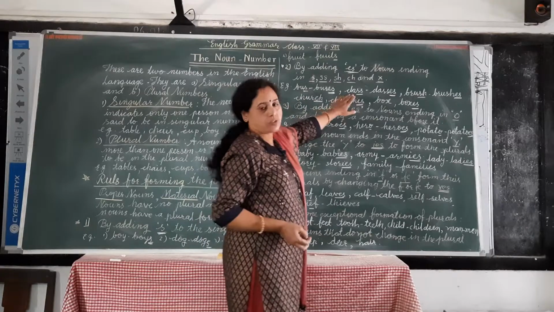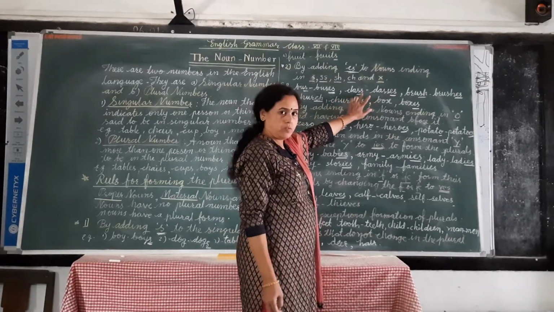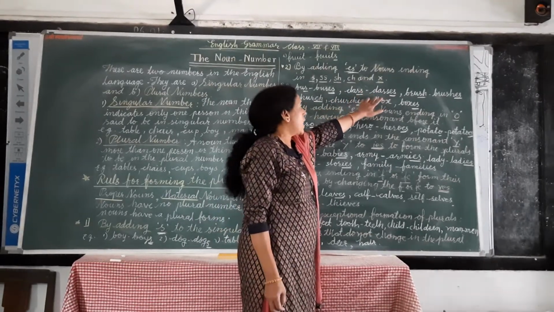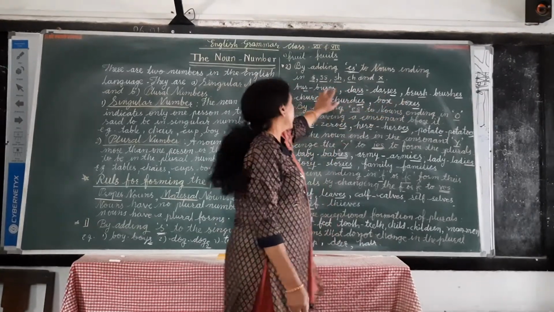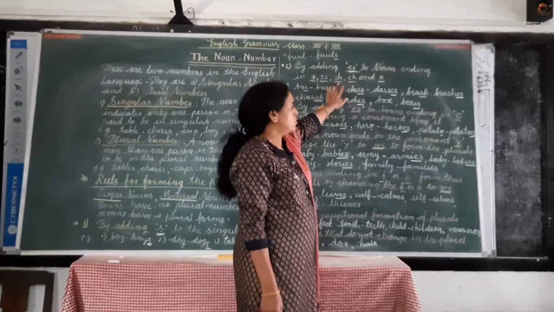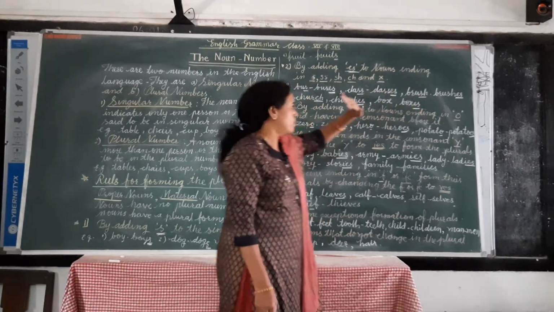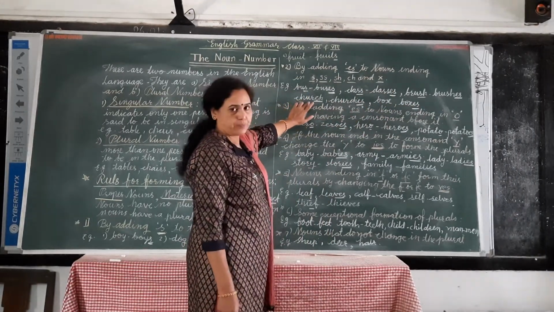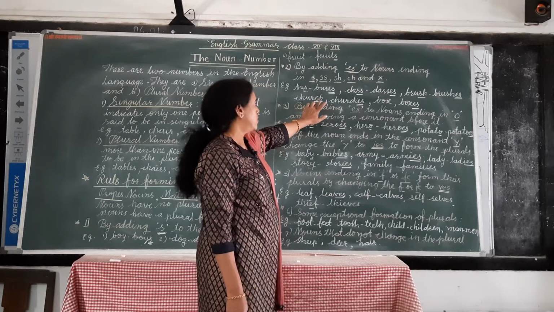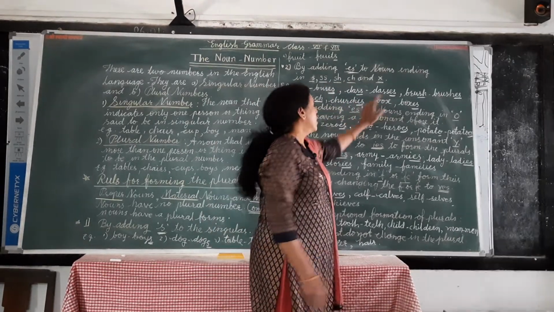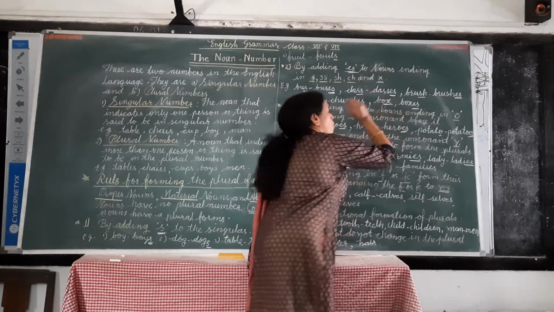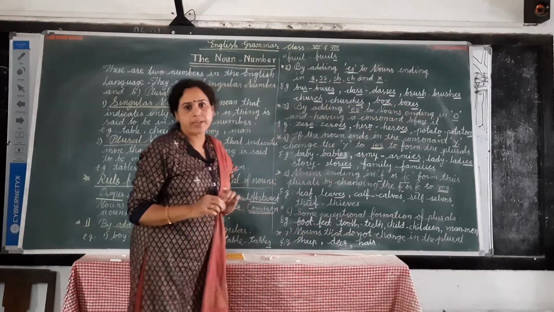Then class, ending with ss, classes. Then brush, ending with sh, brushes. Church, ending with ch, churches. Box, ending with x, boxes. Do you understand this?